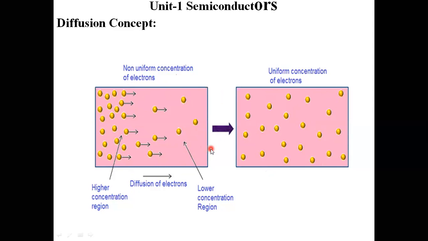After uniform concentration of these electrons, we can measure the diffusion current in the semiconductor material. This is the simple notation. We can find out how the charge carriers are flowing from high concentration to the low concentration region.